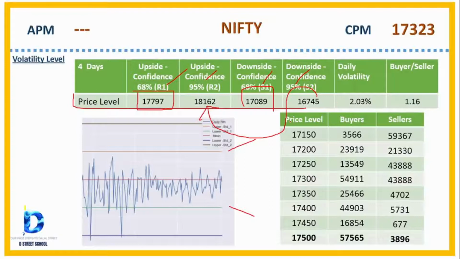So these are the option chain levels, where you can see the nearest resistance is 17,500. The current market price is 17,323. So the nearest resistance we can see is 17,500, where the market is likely to reverse. So these are the levels, and then we will go on to analyze the technical part.